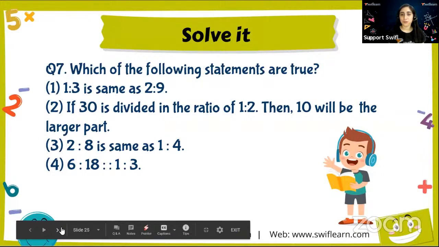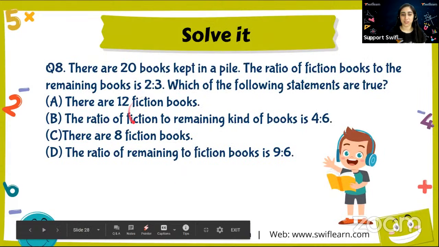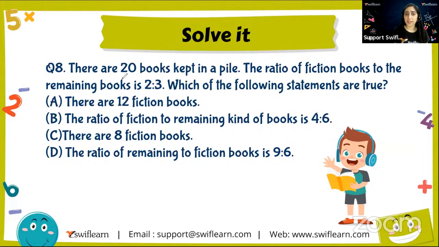False, false, true, true. Yes, we did it. Okay, so moving on to the next question. It says there are 20 books kept in a pile. The ratio of fiction books to the remaining is 2:3. Which of the following statements are true?